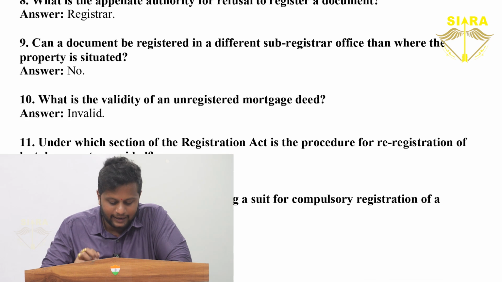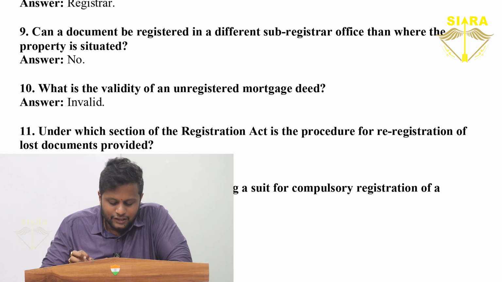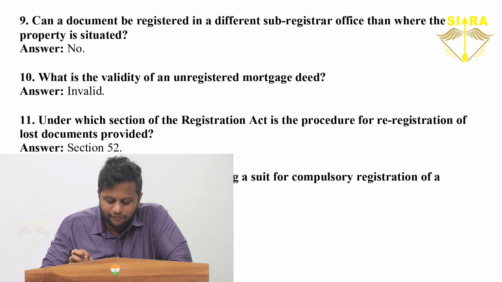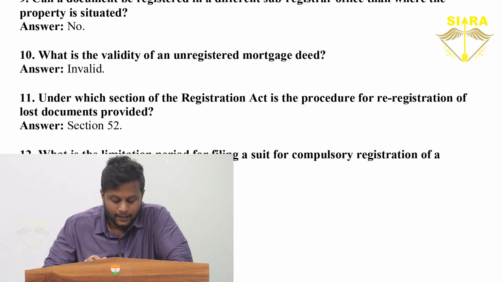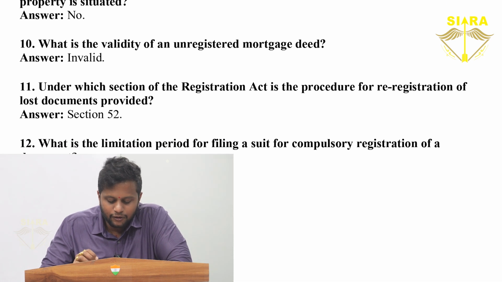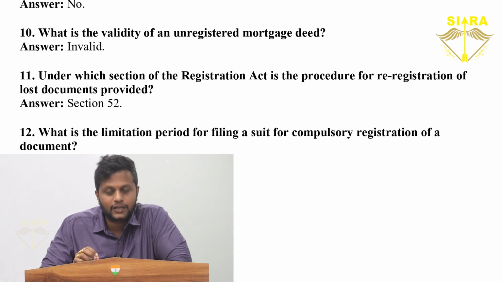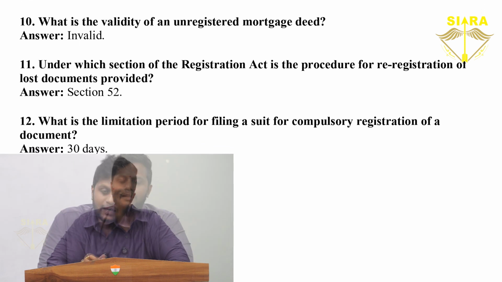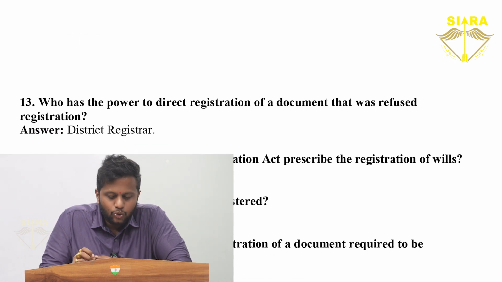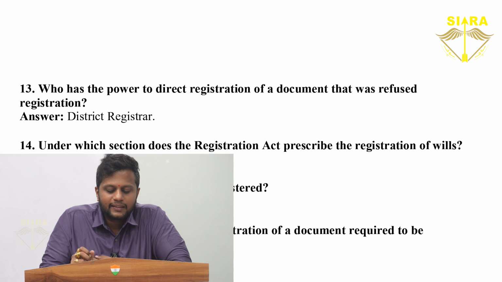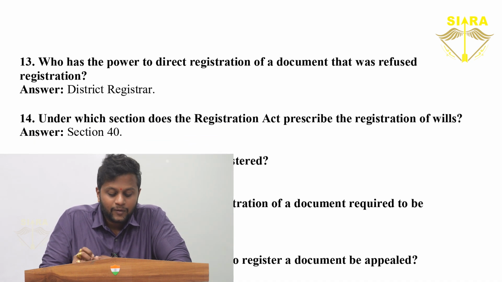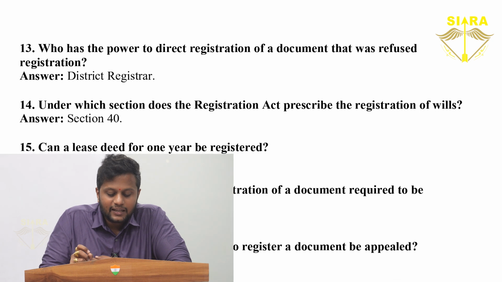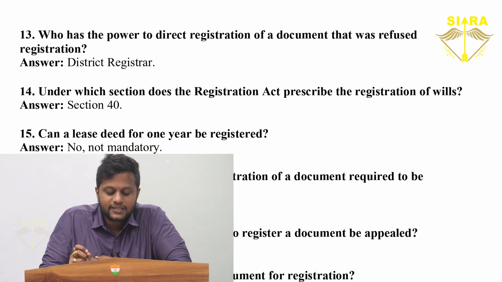What is the validity of an unregistered mortgage deed? It is invalid. Under which section of the Registration Act is the procedure for re-registration of lost documents provided? Section 52. What is the limitation period for filing a suit for compulsory registration of a document? 30 days. Who has the power to direct registration of a document that was refused? Registrar, District Registrar.